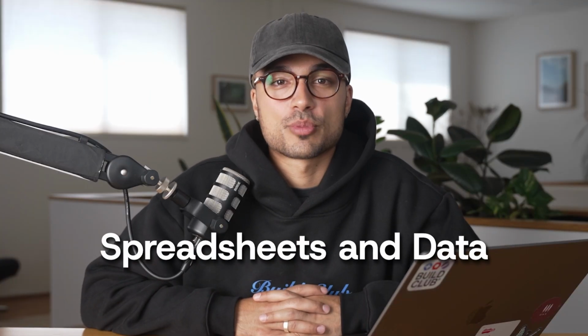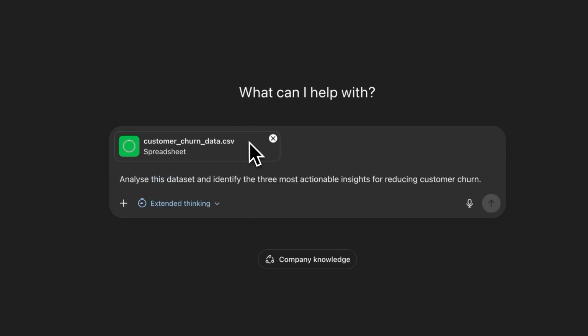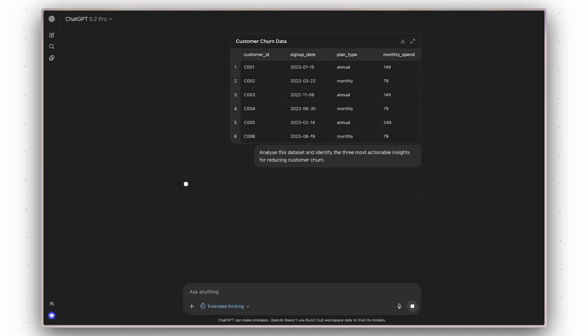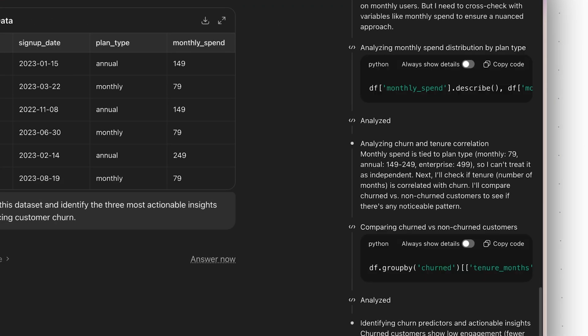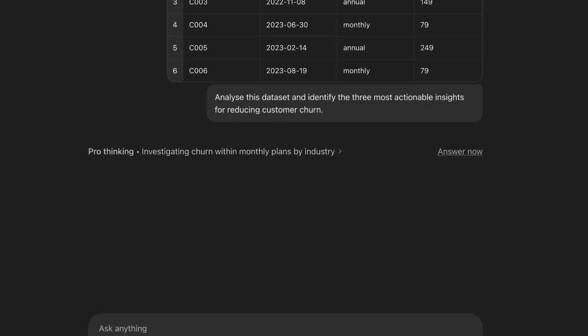Finally, let's talk about spreadsheets and data. When you upload a spreadsheet, like an Excel or a CSV file, ChatGPT behaves differently than it does with a Word doc. It doesn't just read the file. It actually writes and runs code to analyze the data. This is a really important distinction. Because it uses code, it can perform accurate calculations and handle large data sets that would normally confuse a text-based AI. This enables you to ask questions in plain English to your data.